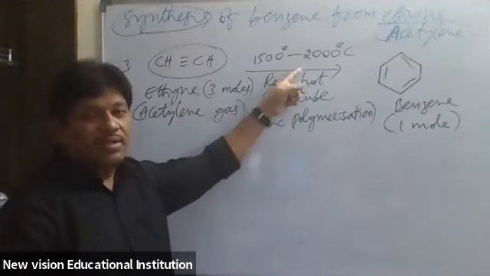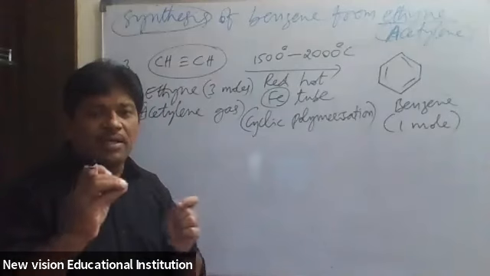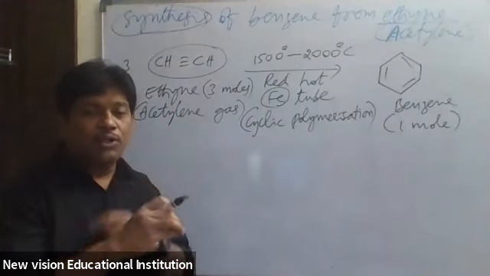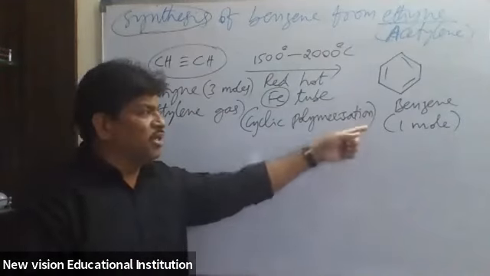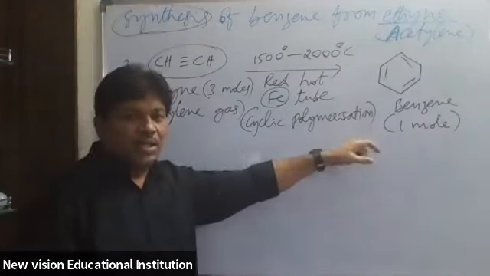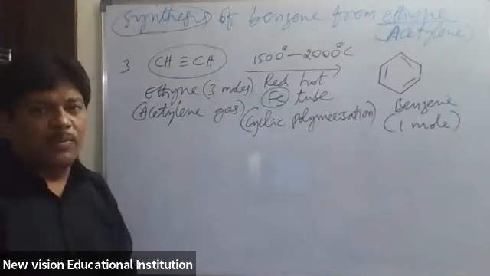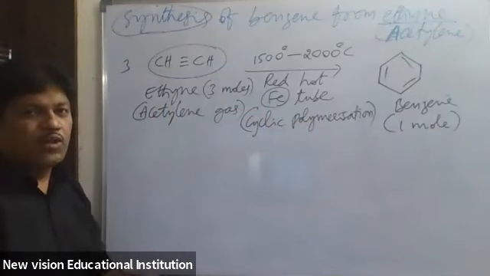Then rearrangement of atoms takes place, and new bonds form between carbon atoms and hydrogen atoms to form benzene.